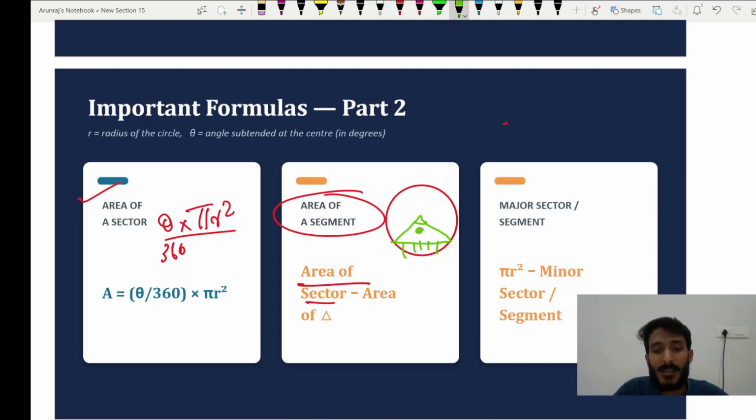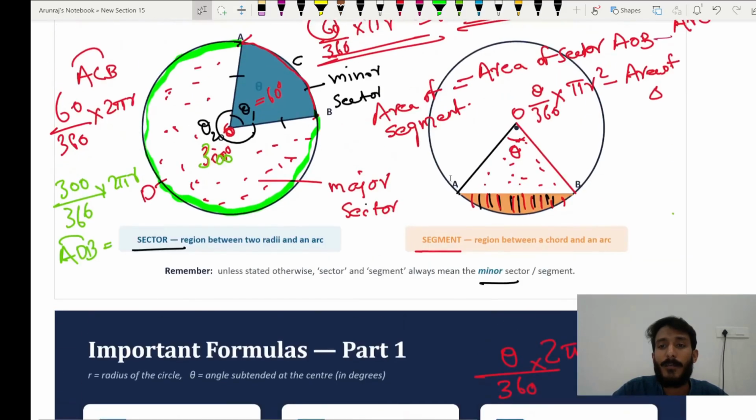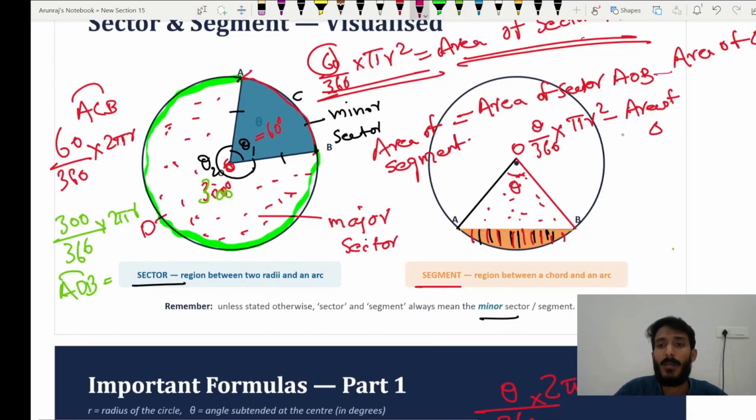Then subtract the area of this triangle. That's it. Then you will get this shaded portion's area, the area of the segment below this chord AB. So this is the way to find the area of this segment. If you know the area of the segment, you can easily find the remaining portion. For example, this is the portion.